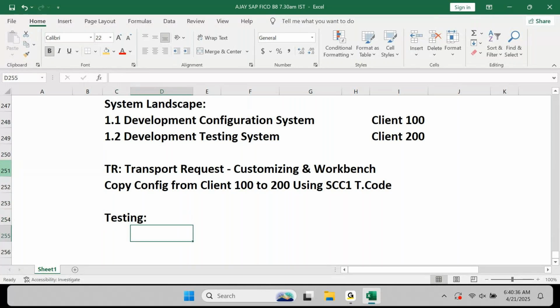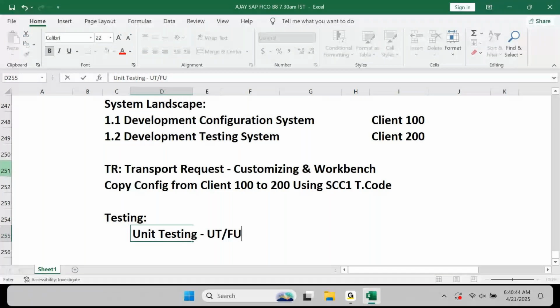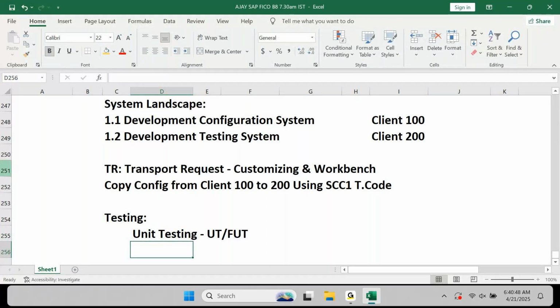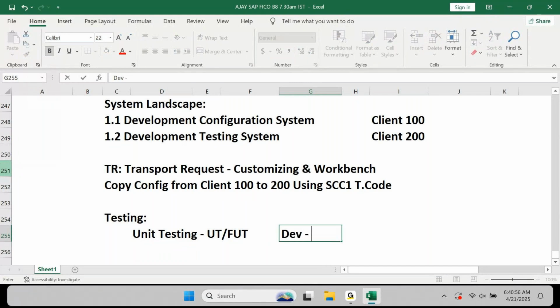IT test. Unit testing. In short, you call it UT or FUT, functional unit testing. Where will you perform this testing, 100 or 200? 200. Development 200 is where you do this testing.